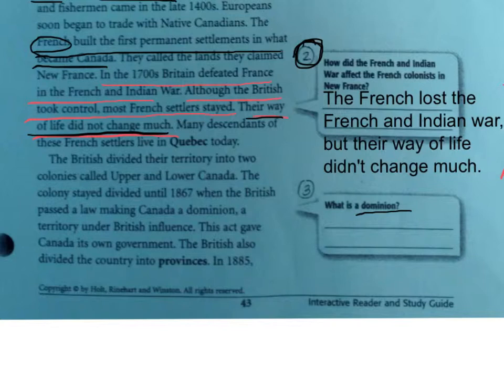As we read the next paragraph, remember, we're looking for the word dominion. What is a dominion? The British divided their territory into 2 colonies called the Upper and Lower Canada. The colony stayed divided until 1867, when the British passed a law making Canada a dominion, a territory under British influence. This act gave Canada its own government. The British also divided the country into provinces.